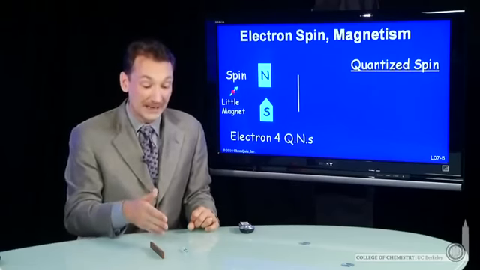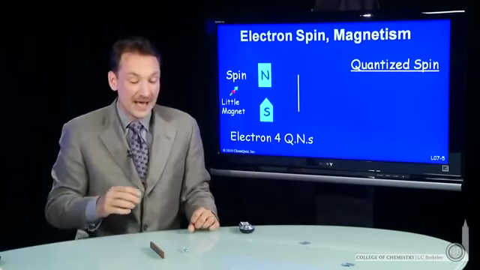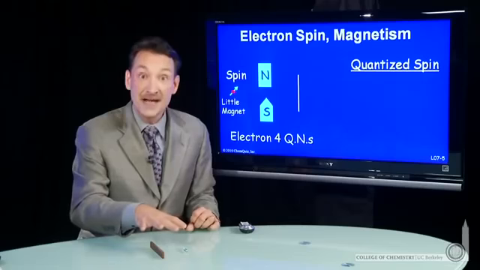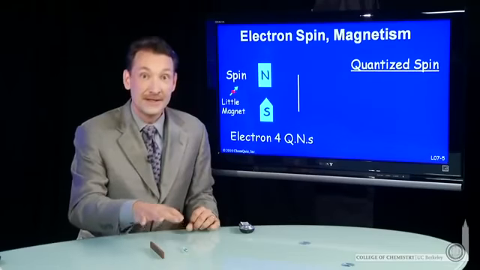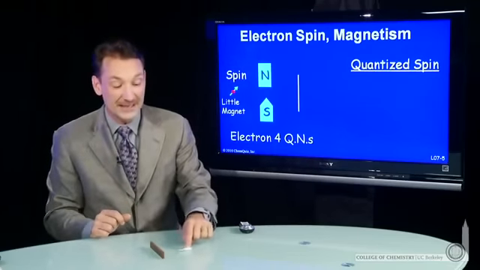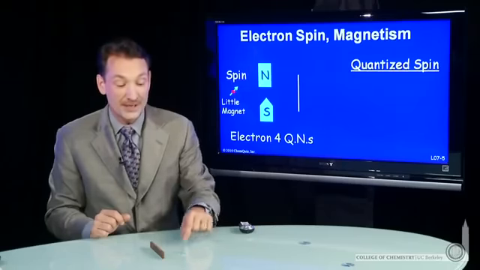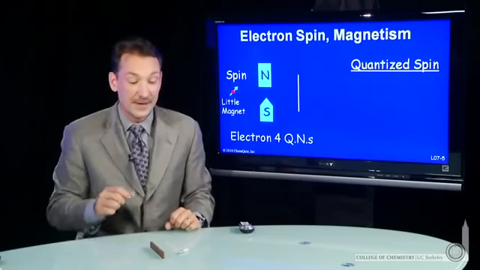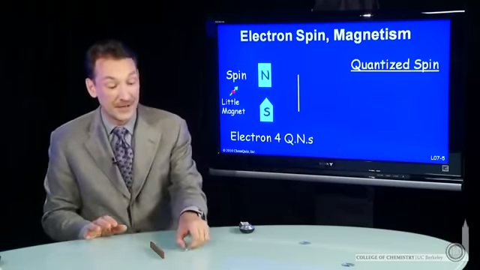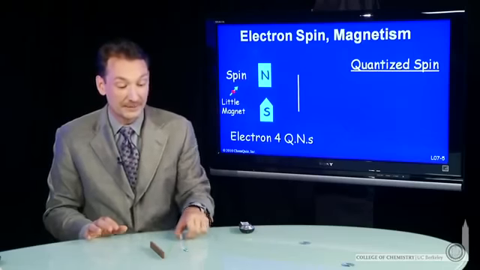So here I have a little magnet. Let's look at that. If you have a little magnet and you put it in a magnetic field, the direction that the magnet can point is influenced by that magnetic field. So here's a little bar magnet.